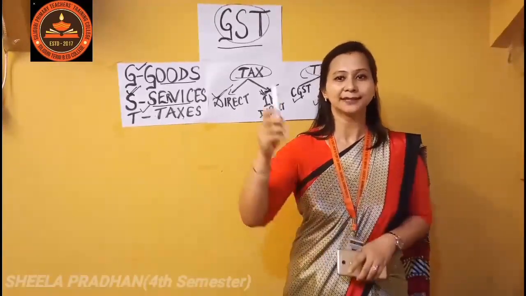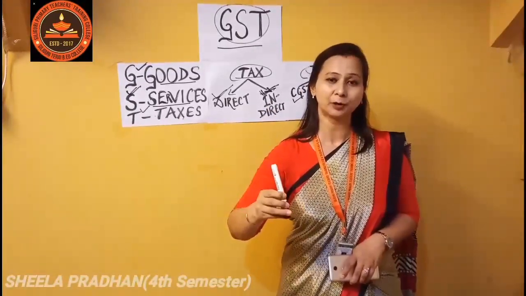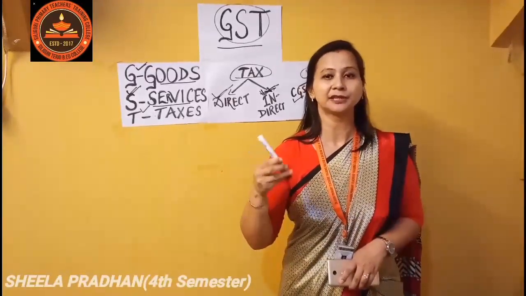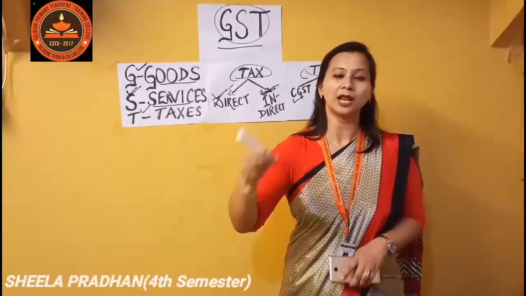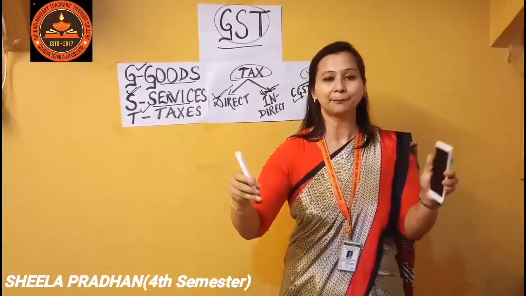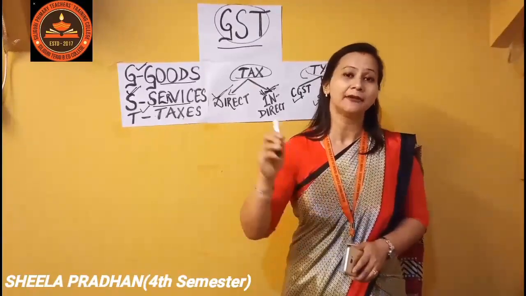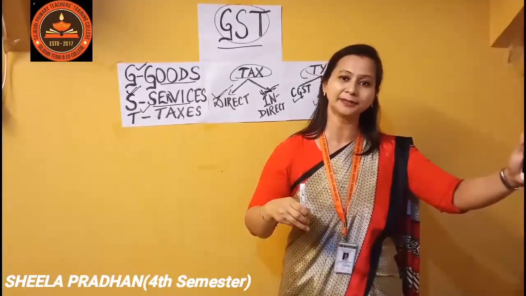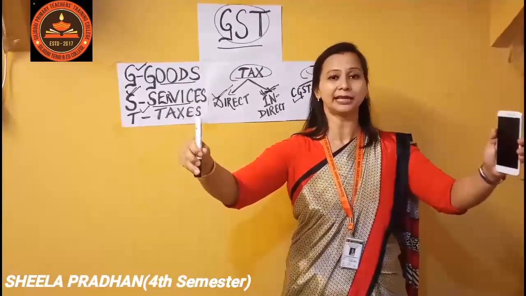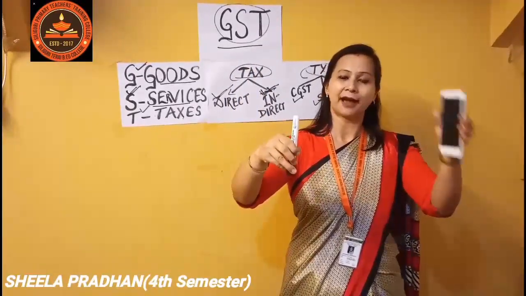For example, this marker pen is manufactured in West Bengal and it is purchased by a West Bengal customer only. Then the GST which is paid by the customer will be divided between the central government and the state government. Suppose 10 rupees was the GST collected. Then 5 rupees goes to the central government and 5 rupees goes to the state government. It means 10 rupees is equally divided between the state and the central government, that is 5 and 5.